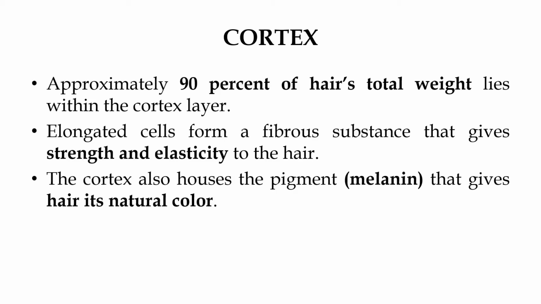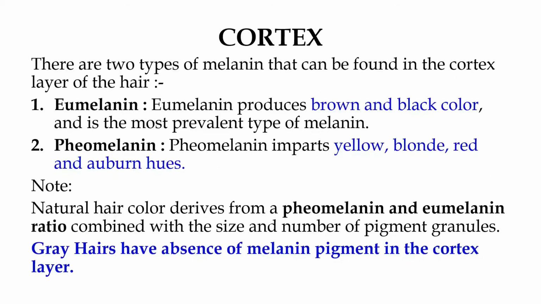Now, as I have told earlier, the cortex also houses the pigment. Which pigment? Melanin. That gives hair its natural color. So if anyone asks you what is the natural color of the hair, it is due to the presence of the pigment melanin. There are two types of melanin found in the cortex layer of the hair. First is eumelanin. Eumelanin produces brown and black color, and it is the most prevalent type of melanin, because it imparts a natural brown and black color.